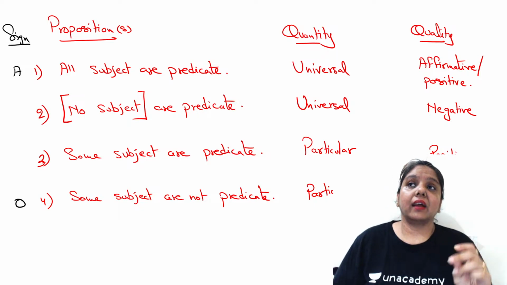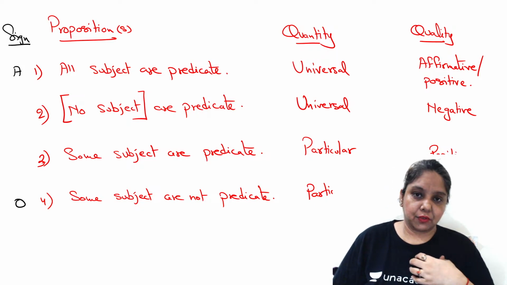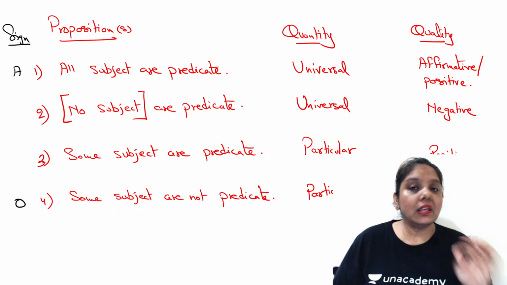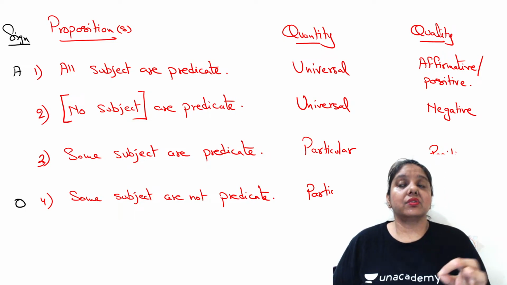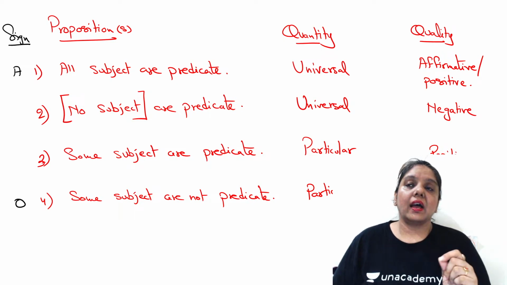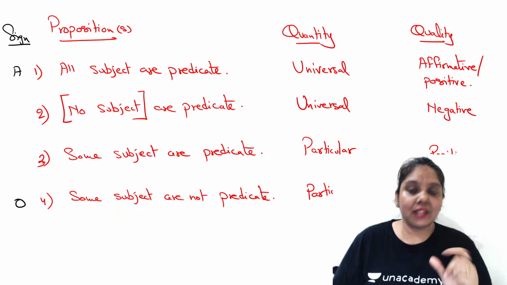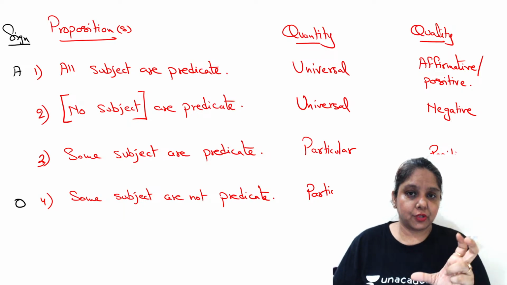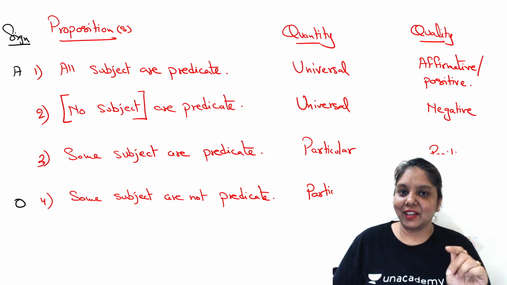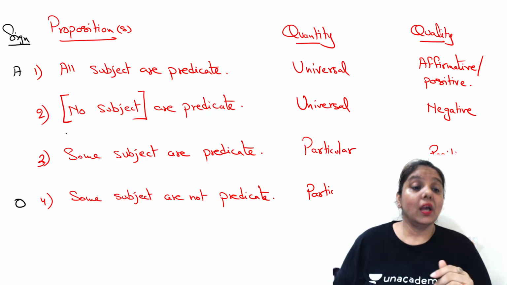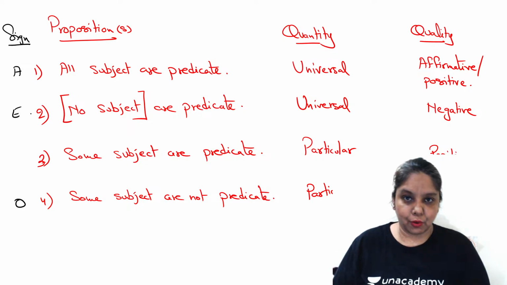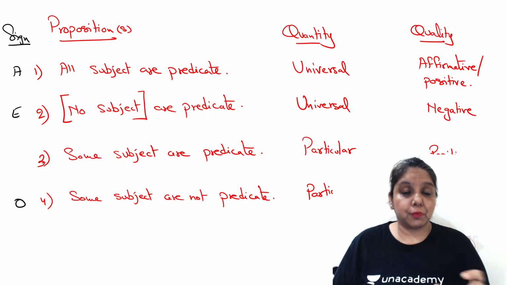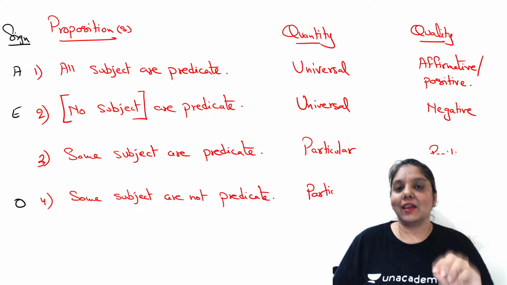If I say that there is a proposition which has been given to me, which carries an E symbol, and the predicate in it is, let's say, eating, and the subject in it is snake. Now, can you complete the proposition? You will have the answer that yes, you can do so. Why? Because the sign was an E sign, which represents a universal negative proposition. So here, your complete proposition would be "no snakes are eating."